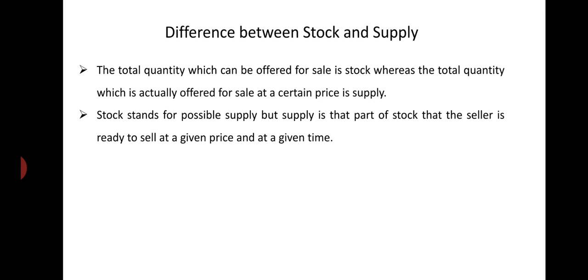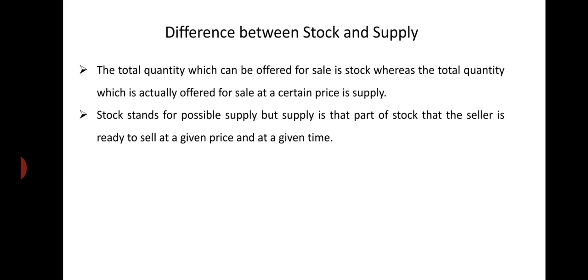Stock stands for possible supply. Up to what amount he can supply, that is stock. But supply is that part of stock that the seller is ready to sell at a given price and at a given time. So how much a seller or an individual firm is ready to sell, is able to sell, that is known as stock.